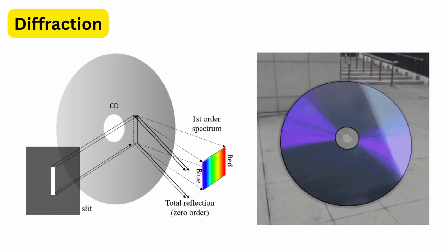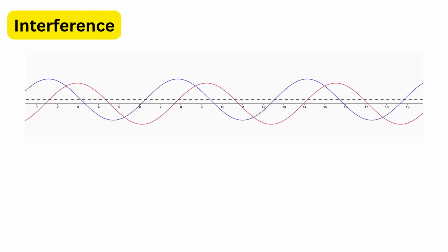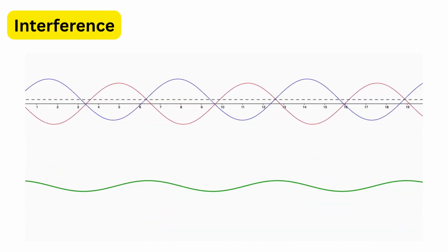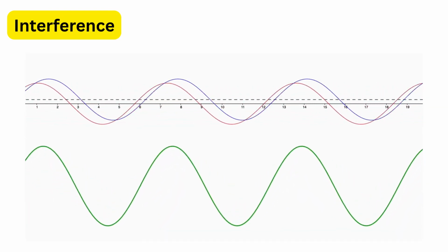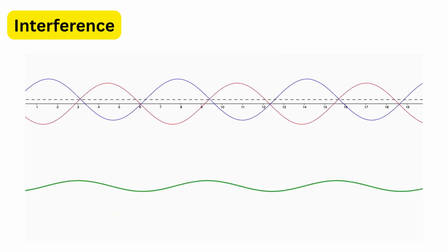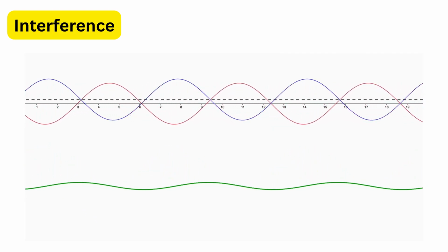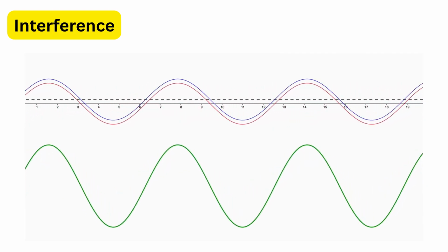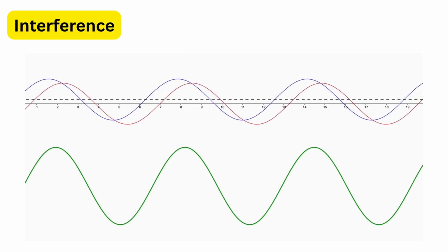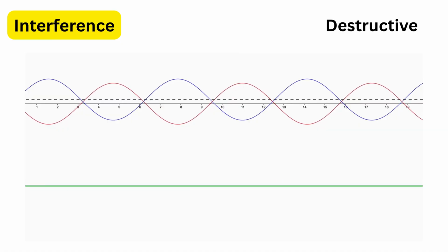Interference. Interference happens when two or more waves meet and combine with each other. Depending on how their crests and troughs align, basically how their peaks align, they can either strengthen each other or cancel out. When the waves add up and produce a larger effect, it's called constructive interference, and when they oppose each other and reduce the effect, it's called destructive interference.